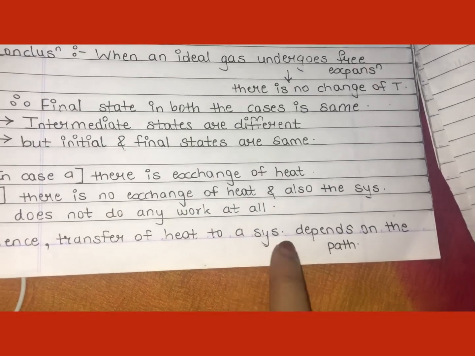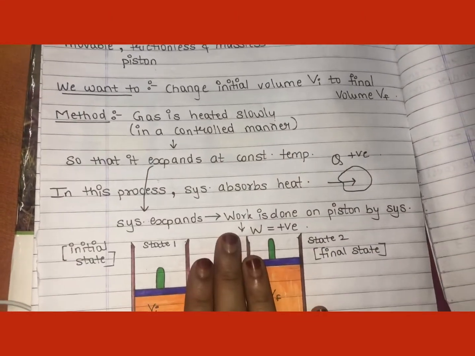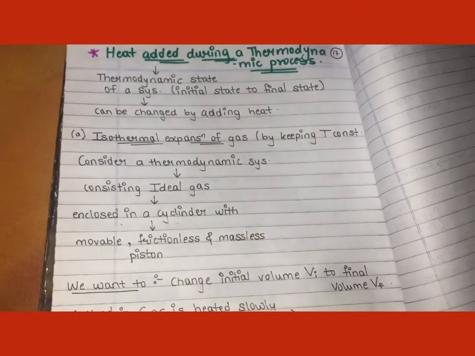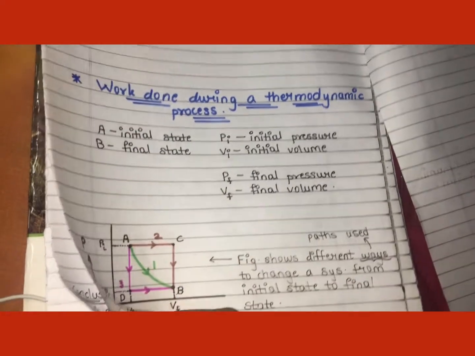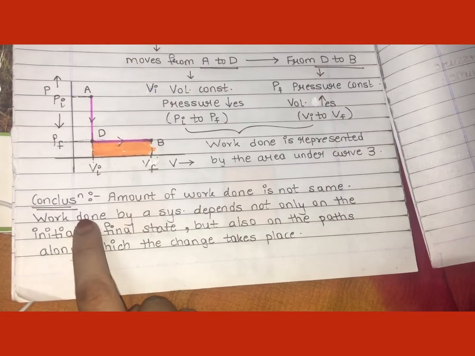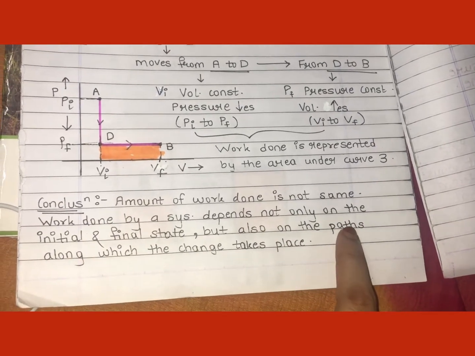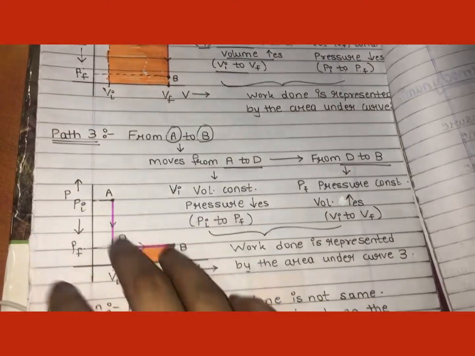Transfer of heat to a system also depends on the path. Here what have we concluded? This is about the heat added during a thermodynamic process; in the earlier case, it was about work done during a thermodynamic process. In that we concluded that work done depends on the path. Work done depends on the path. I have shown how much amount of work is done depends upon the path followed.